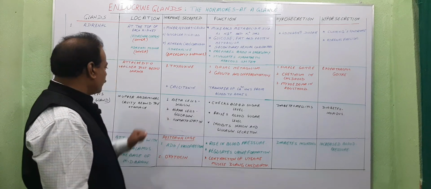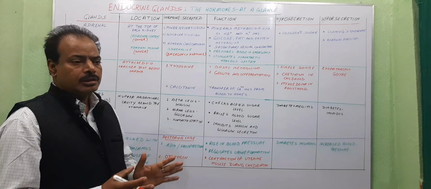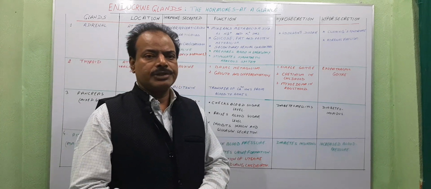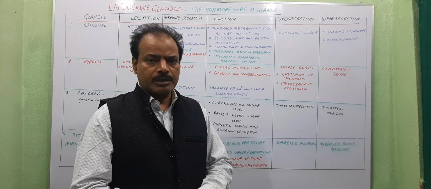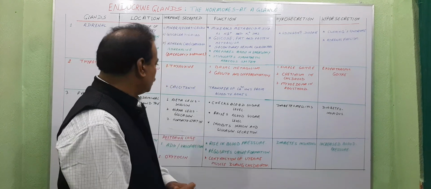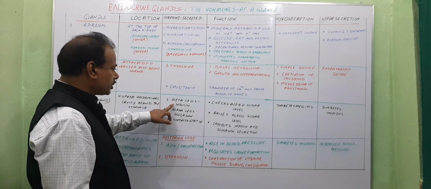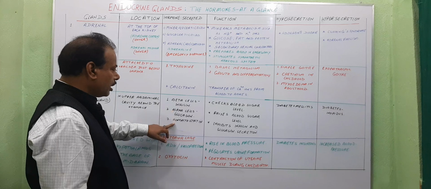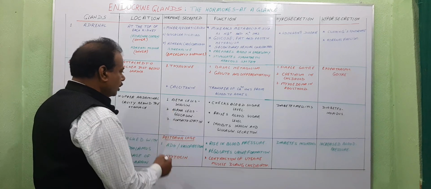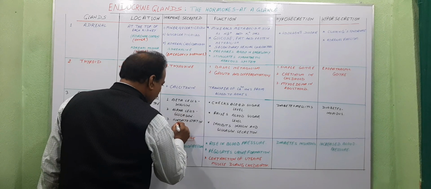Hormones secreted from the pancreas. There are three types of cells present in the endocrine part of the pancreas: beta cells, alpha cells and delta cells.